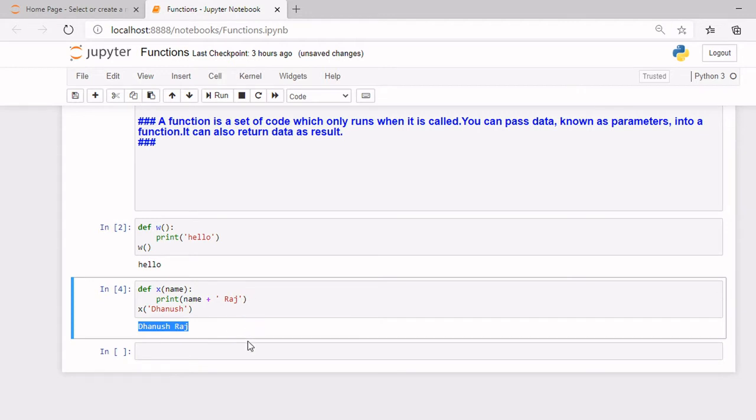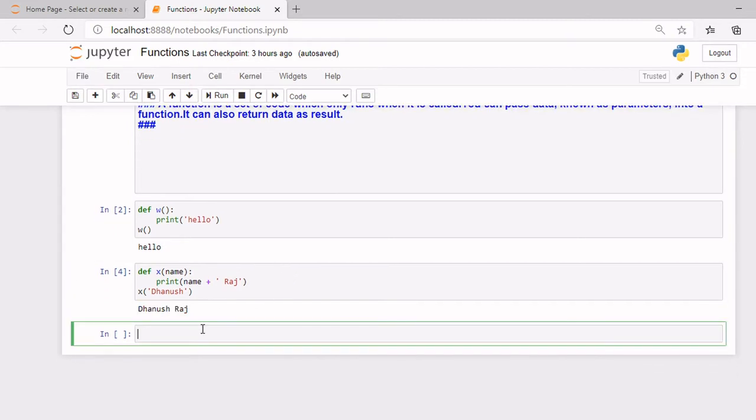This is how you give the information for a function. It's called an argument. I've provided the argument, and then I've written print name plus Raj. Now you might be wondering, oh, I can provide only one argument. No, you can provide as many arguments as you want, but they should be separated by commas.